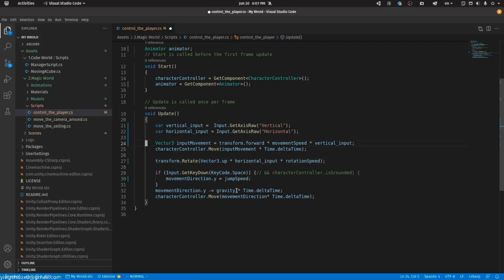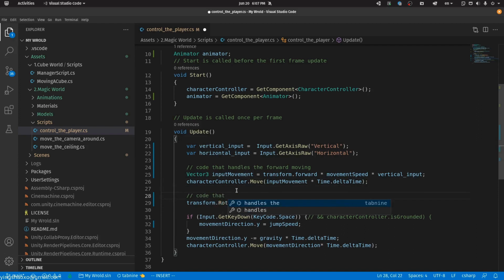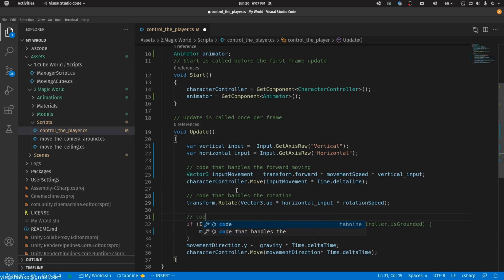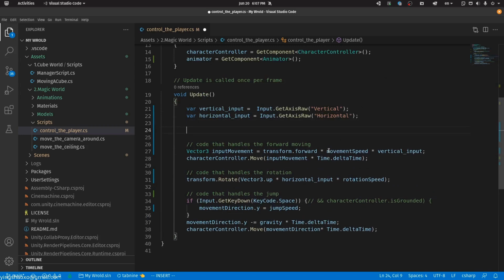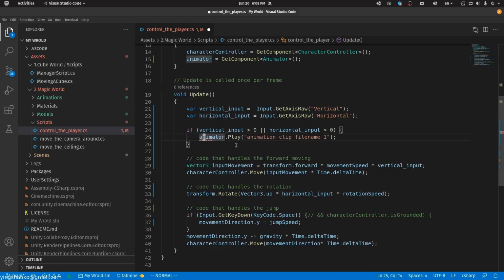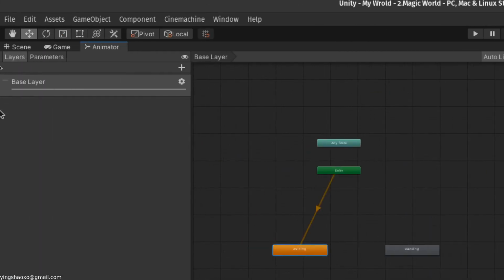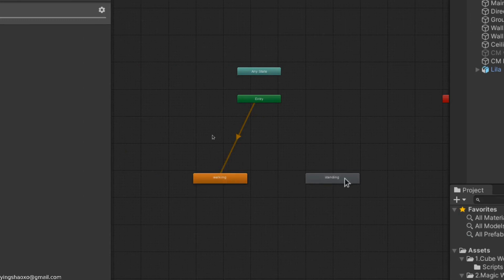So let me think about this code. This one will be the code that handles forward moving. The following code should be the code that handles rotation. And the following should be the code that handles the jump. Now if we look back, let's say if the vertical input is greater than 0 or the horizontal input is greater than 0, then we're going to play the animation by doing this: animator play with the animation name we have. Now we only have 2 animations. The first one is called walking and the second one is called standing.